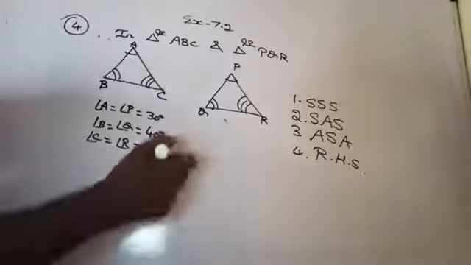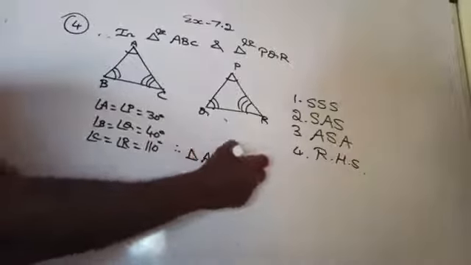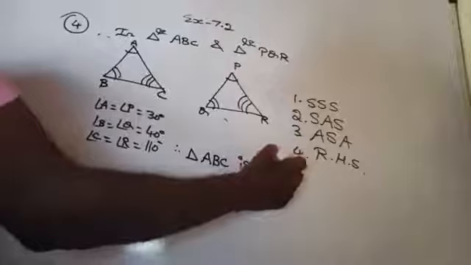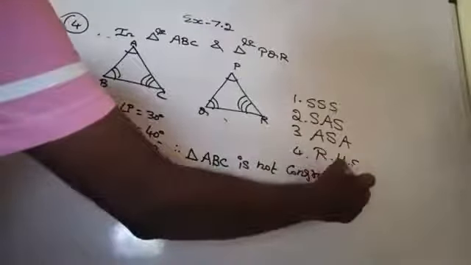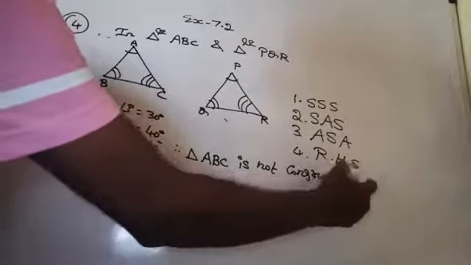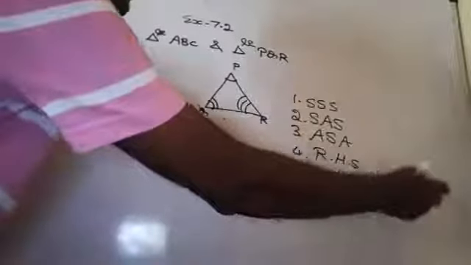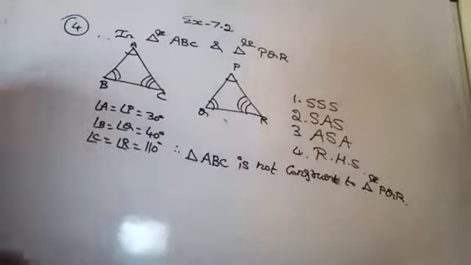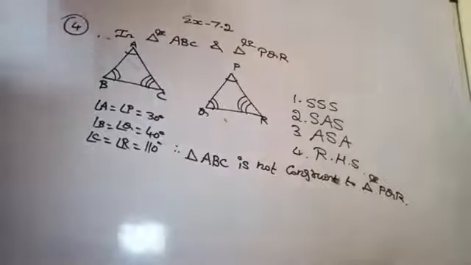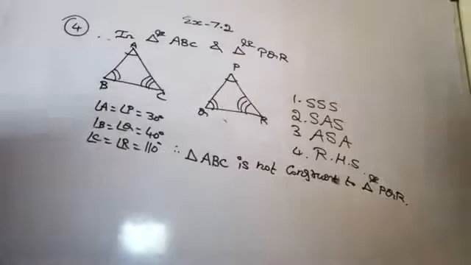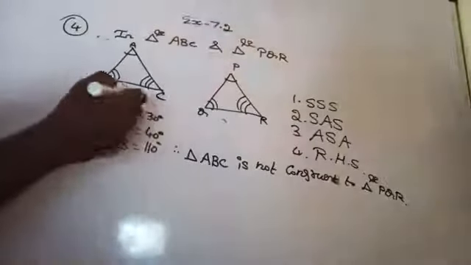So triangle ABC is not congruent to triangle PQR. Am I right? Why? Suppose if you are saying AAA, already I explained, if you are considering AAA means what?